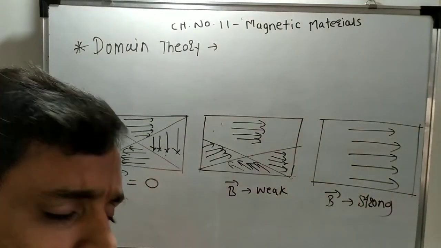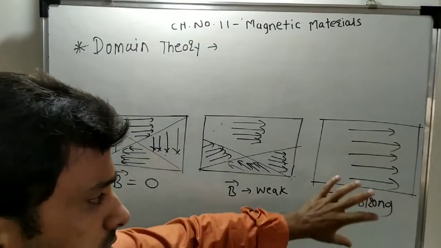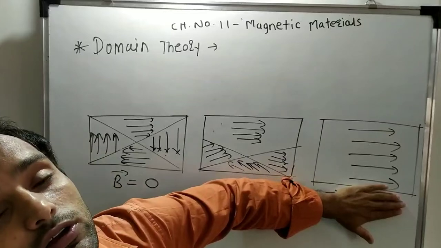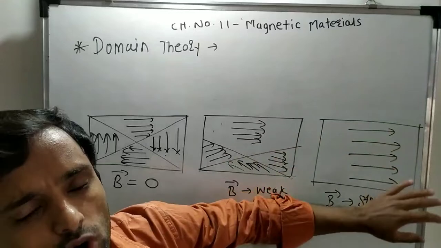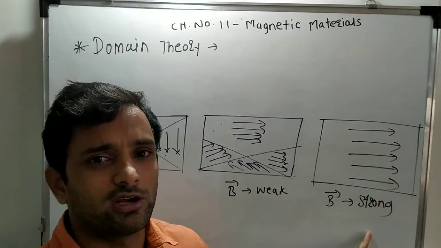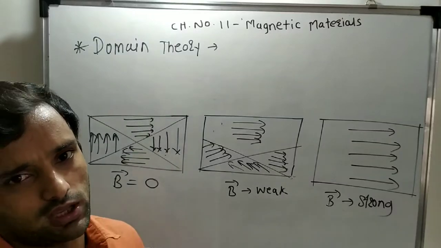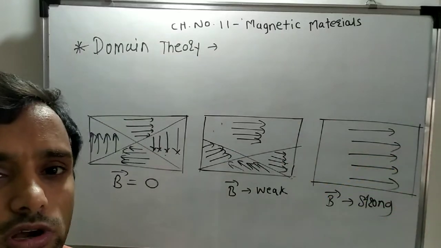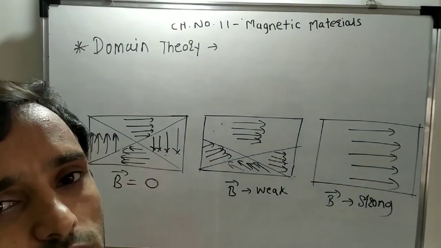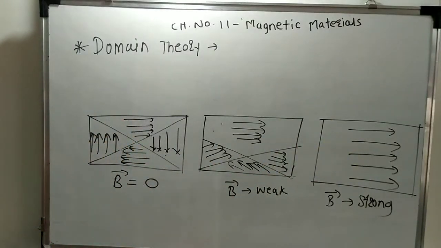Now what will happen if you remove the strong external magnetic field? On the removal of the strong magnetic field, the dipoles remain permanently aligned in the direction of the magnetic field. On removal of the external magnetic field, the ferromagnetic substance does not lose its magnetism, and we can say that this substance is permanently converted into a magnet. So this is called domain theory for ferromagnetic substances.